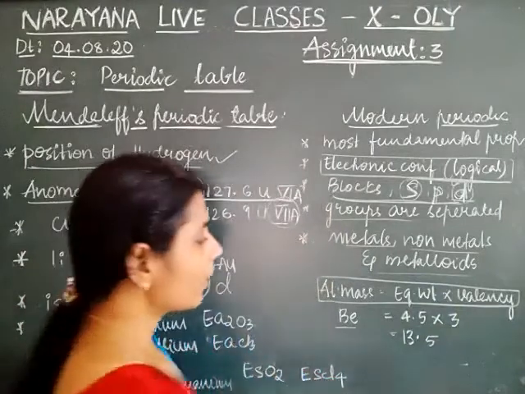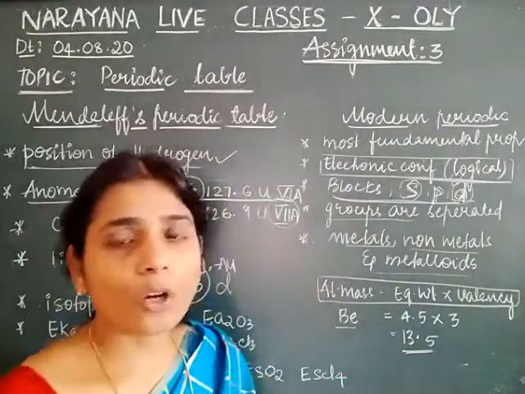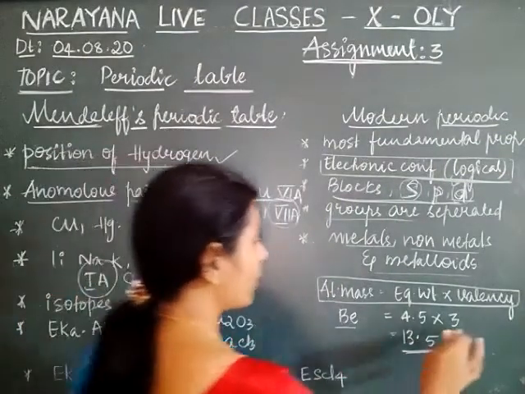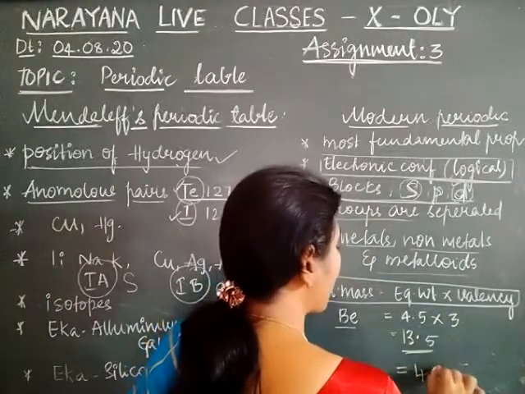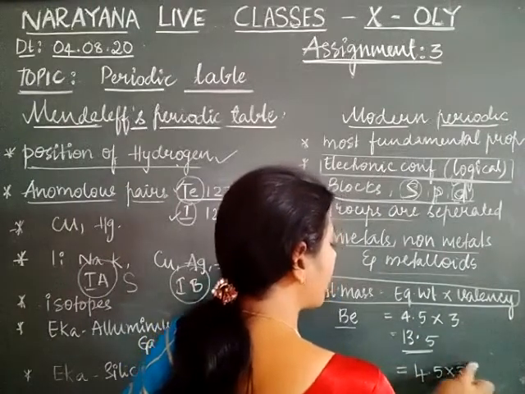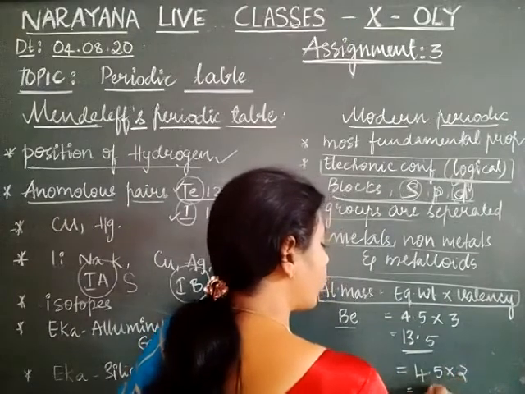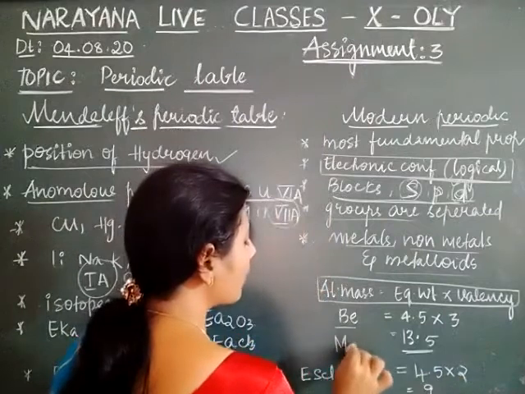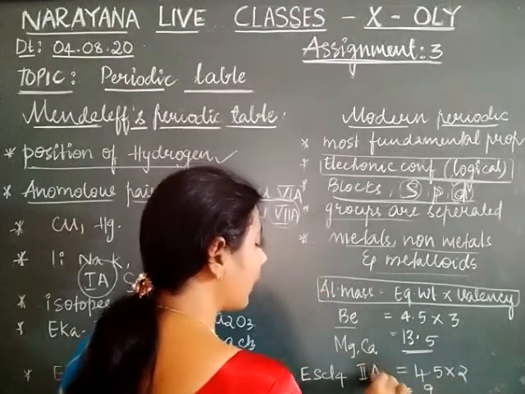So its atomic mass was taken as 13.5 and it was wrongly placed in the third A group. But Mendeleev corrected its valency depending upon its properties as 2 and the atomic mass was corrected to 9 and it is placed with magnesium and calcium in the second A group.